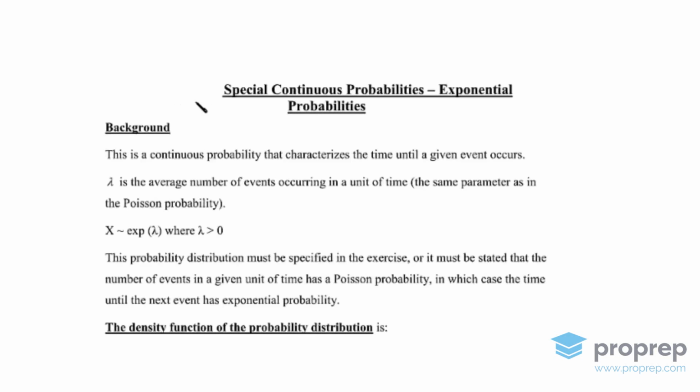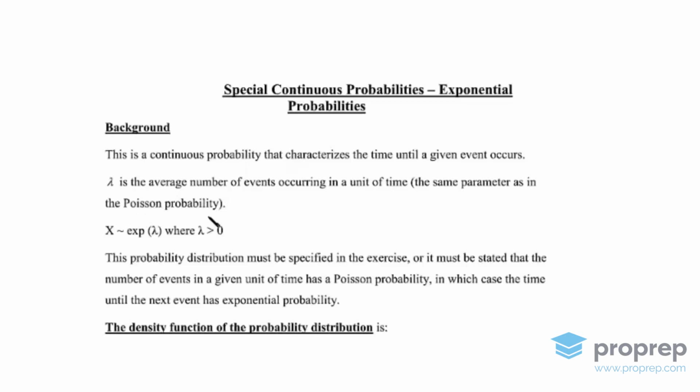In this chapter, we'll be talking about special continuous probabilities, specifically the exponential probability. Now, this is a continuous probability that characterizes the time until a given event occurs. We define lambda as the average number of events occurring in a unit of time. Now, this is the same parameter as in the Poisson probability.